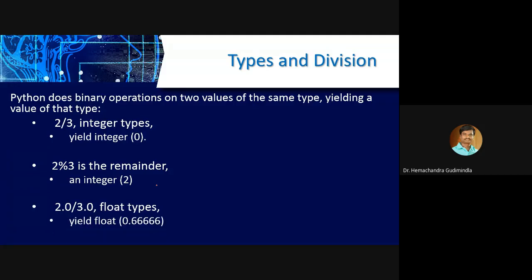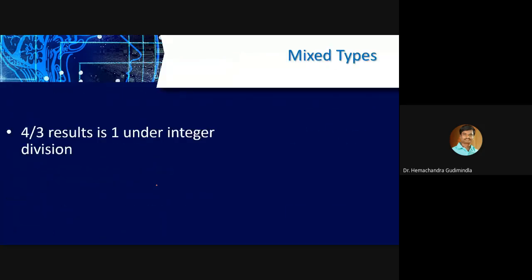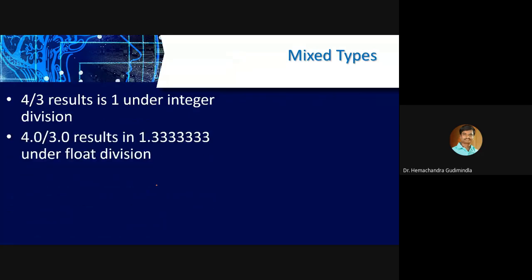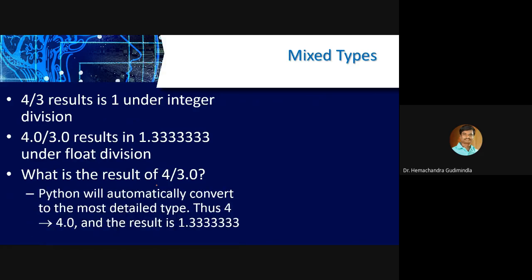Float value: for example 4.0 by 3.0. We are dividing two float points. Now you see that 4 is integer, 3.0 is float. We will get float as the answer, right? 1.33 only.